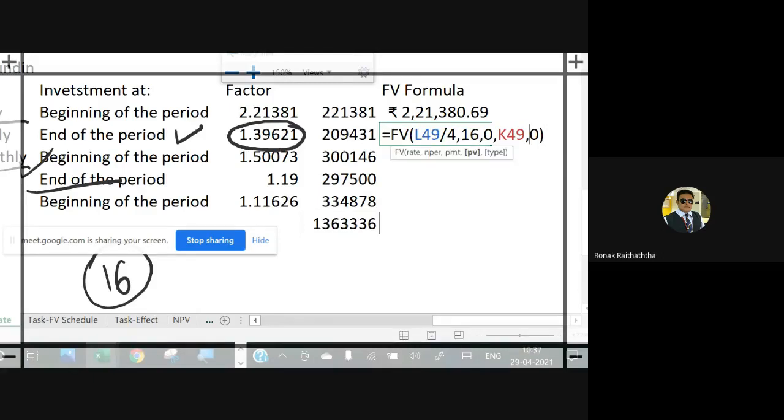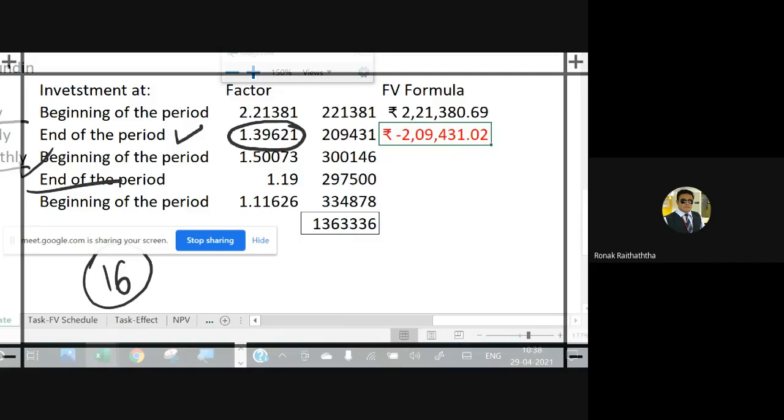Just a second. No, it is giving me only for the 15. Just a second. Okay, so it is not following this concept of beginning and end when it is the single transaction cash flow. The same for beginning and the end is followed only when it is annuity. Okay, that I didn't know.